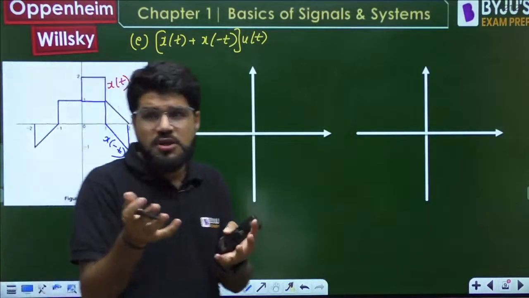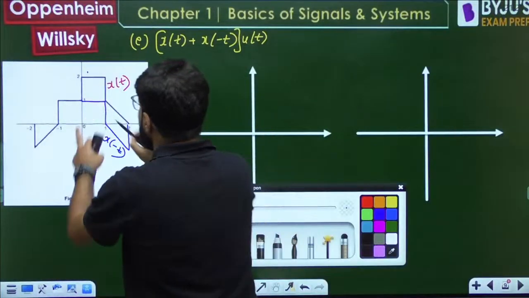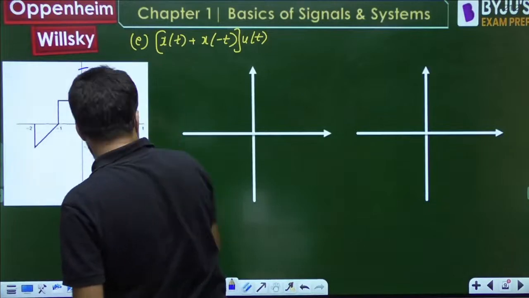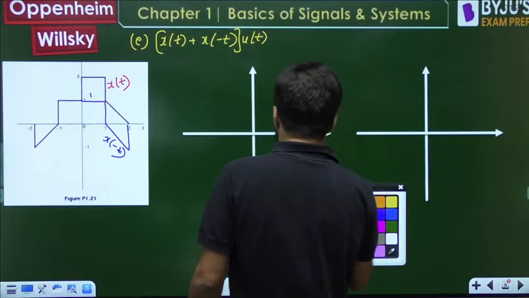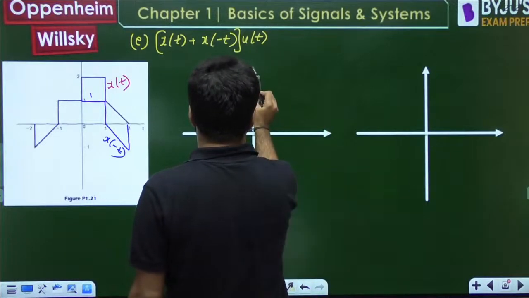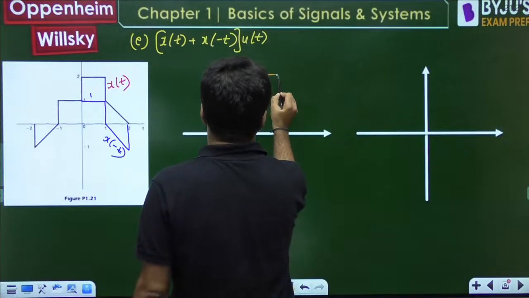Okay, now superimpose. Now you have to add. So this is 2 and this part is 1. 2 plus 1, how much will you get? That will be 3. Okay, so between 0 to 1 you should be getting the height that is equal to 3.